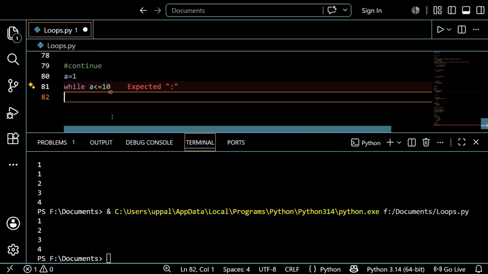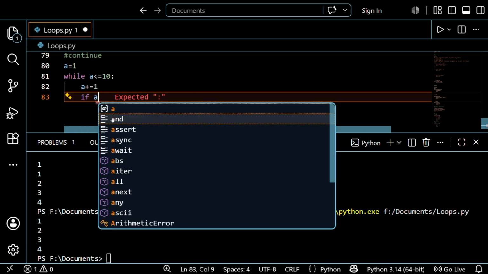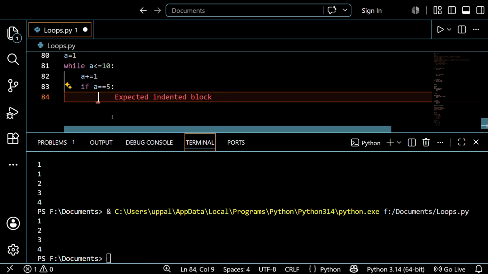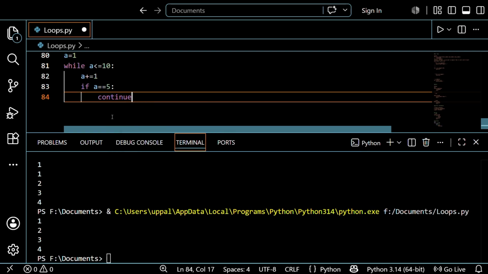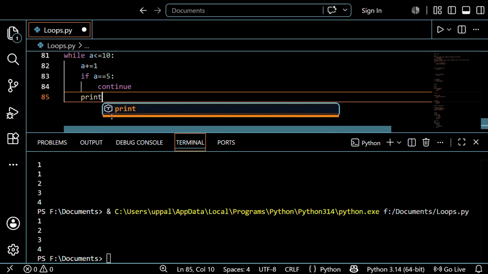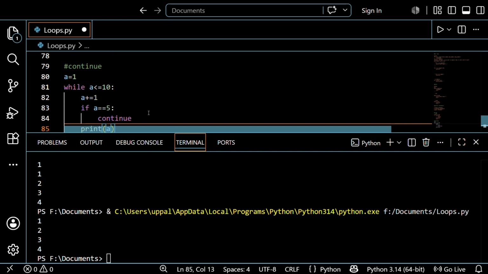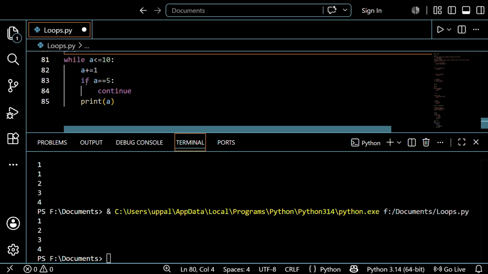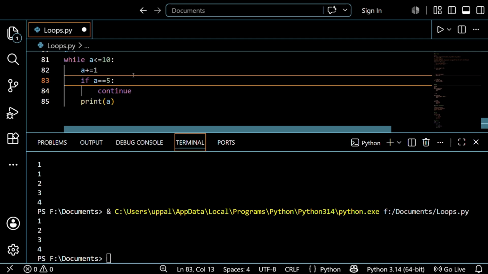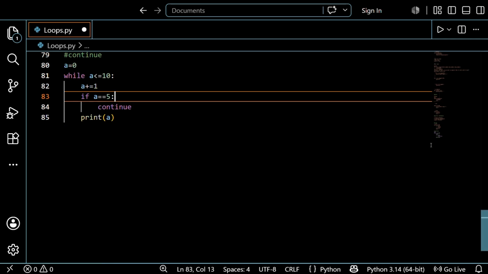a less than or equal to 10. After that write the increment, right? First you write the increment. After that write the condition: if a is equal to 5, then continue. After that print, right? So print of a. So that will happen right now. It is used to print 1 to 10, but it skips the 5. Let's see the output, guys, don't worry.